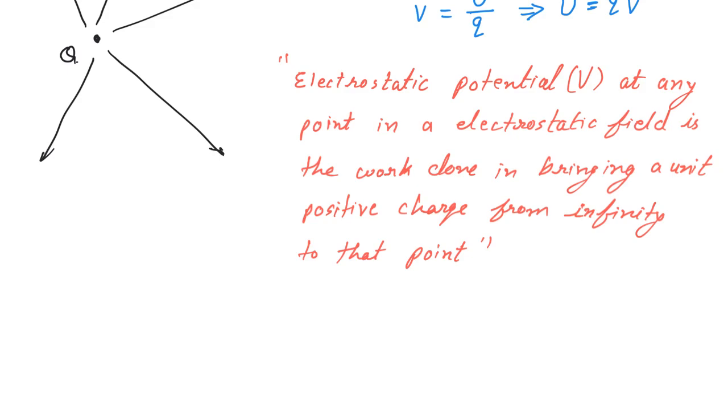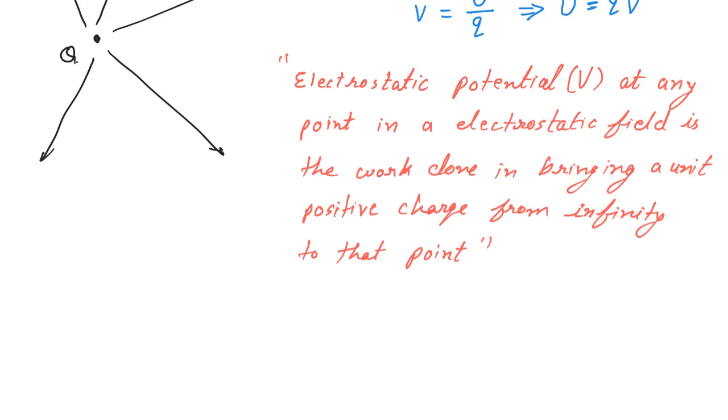That is electrostatic potential. Now here, in place of unit positive charge, if I say positive q charge, then the same definition becomes that of electrostatic potential energy. Work done on unit positive charge is potential, and work done on q charge is potential energy.